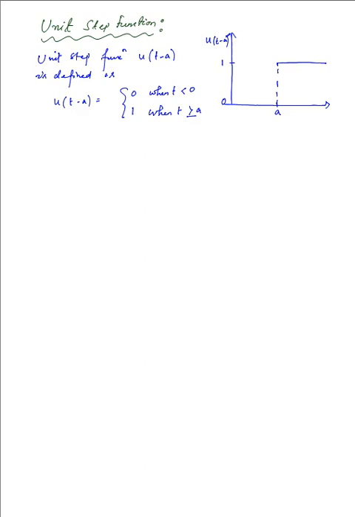So a is greater than or equal to 0, of course. So with this definition of unit step function, let's express a given function in terms of the unit step function and find its Laplace transform.